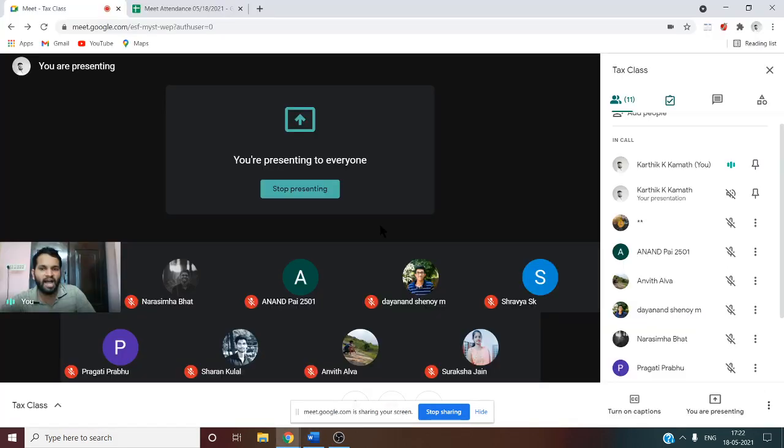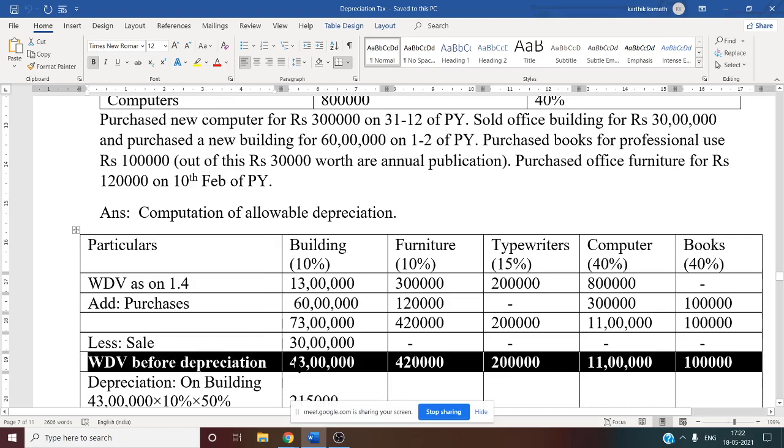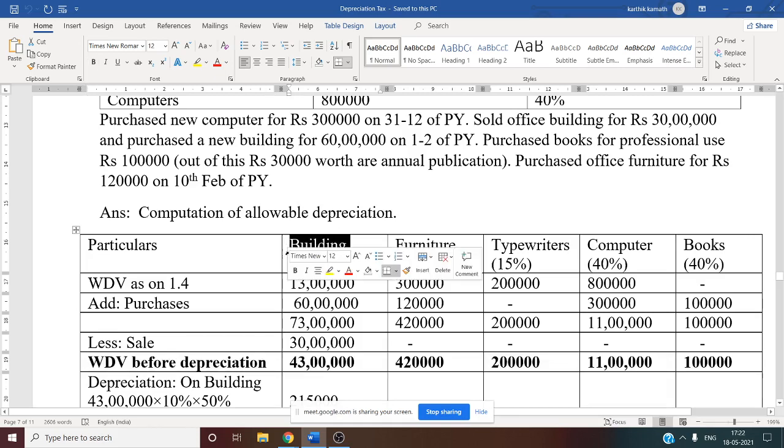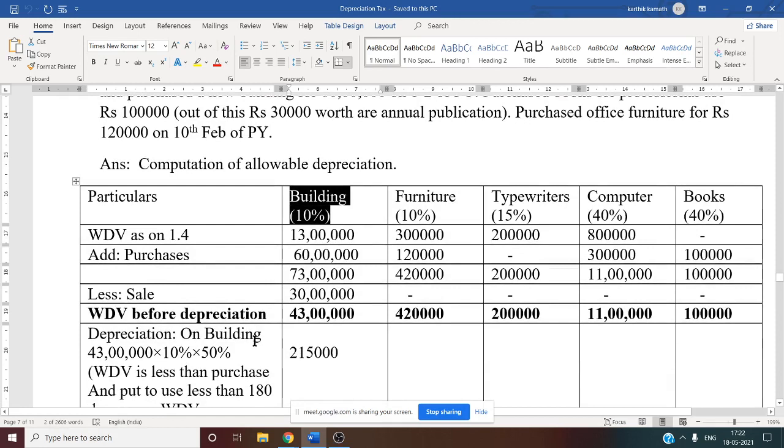After this we need to charge depreciation. Depreciation one by one we need to charge. Once we know the written down value before depreciation, next step is to charge depreciation. First thing we need to see whether there are any purchases. In this question there are four purchases. Now, column by column we are going to calculate depreciation. First column is building, right? Building rate is 10%. So now first depreciation on building, especially for this purchase, we need to calculate. But here in this question what happens?